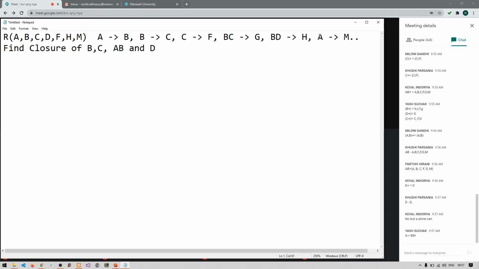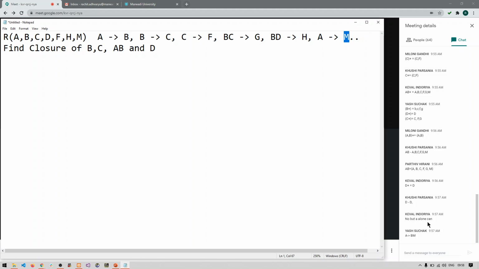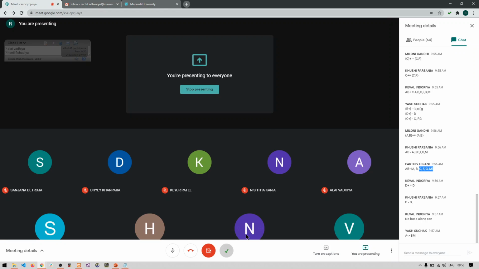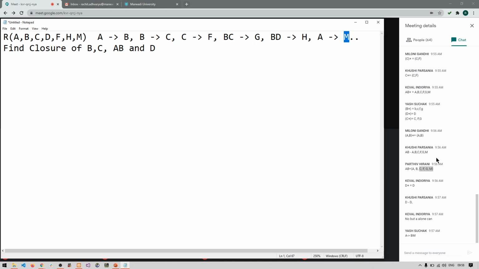Yes. So AB together cannot, there is no particular functional dependency in which it clearly says that AB finds M, but A alone can find M and A is already identifying or determining B. So M can be part of AB plus or closure of AB. So we can say yes. So the answer will be A, B, C, F, G, M. So your answer is correct. Parthiv and all, those who have given the answer, it is correct.